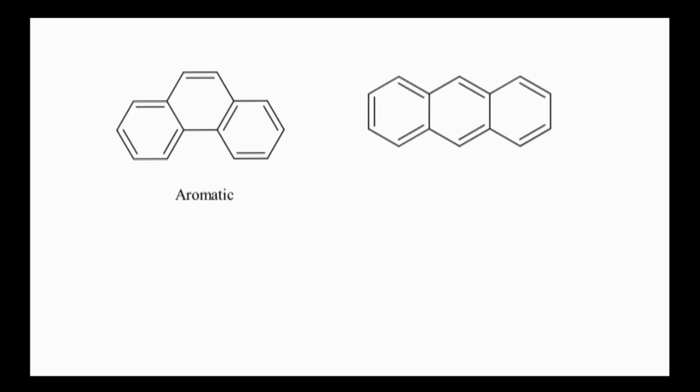This is phenanthrene. There are 7 pi bonds, so pi electrons are 14. So for 4n plus 2, the value of n will be 3. So it is aromatic. Similarly, this is anthracene. The value of n is again 3. This is also aromatic.